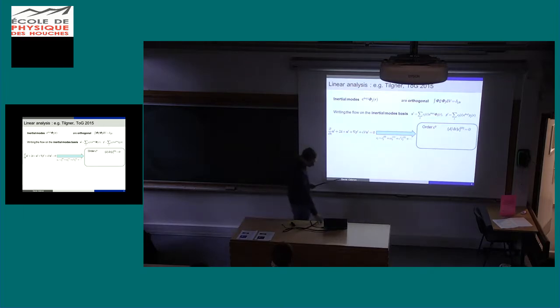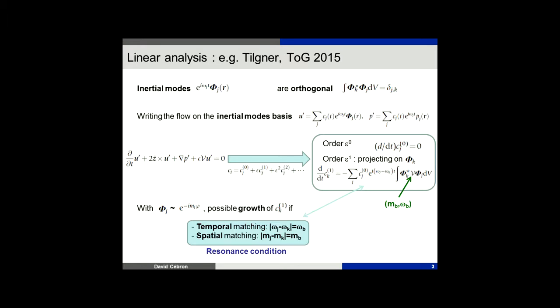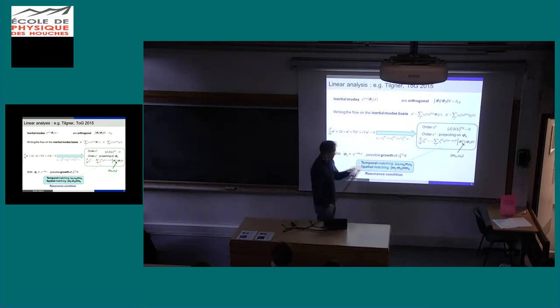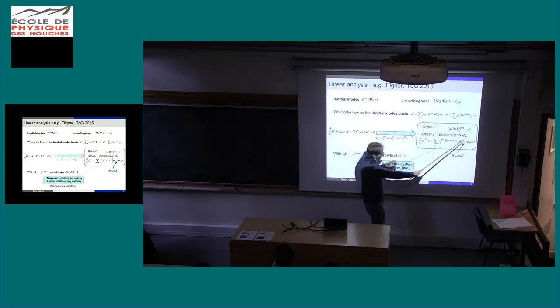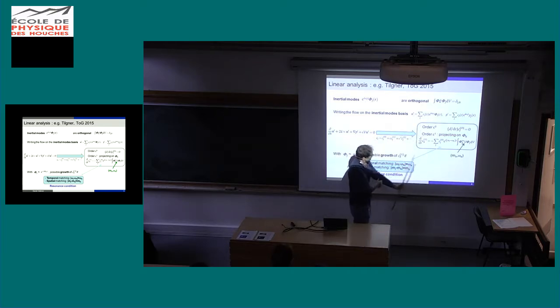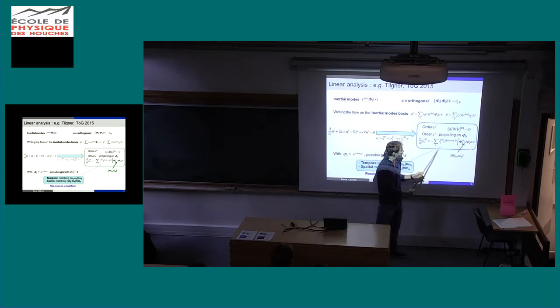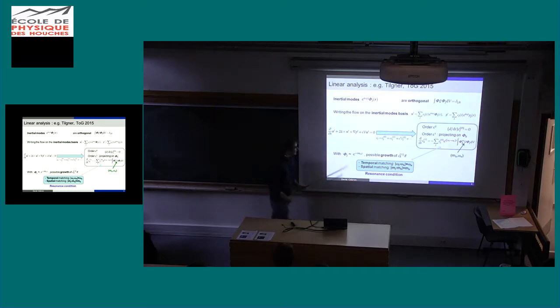But if you go to the next order, and if you project that on a particular inertial mode, you have this equation. And here it's much better, because you see that if the right-hand side is non-zero, then you can have a growth of C_k, and then you can have a growth of U prime. Okay? So the idea is to check when this right-hand side is zero or not. And you will see that we will recover the condition we did have for the direct resonance.